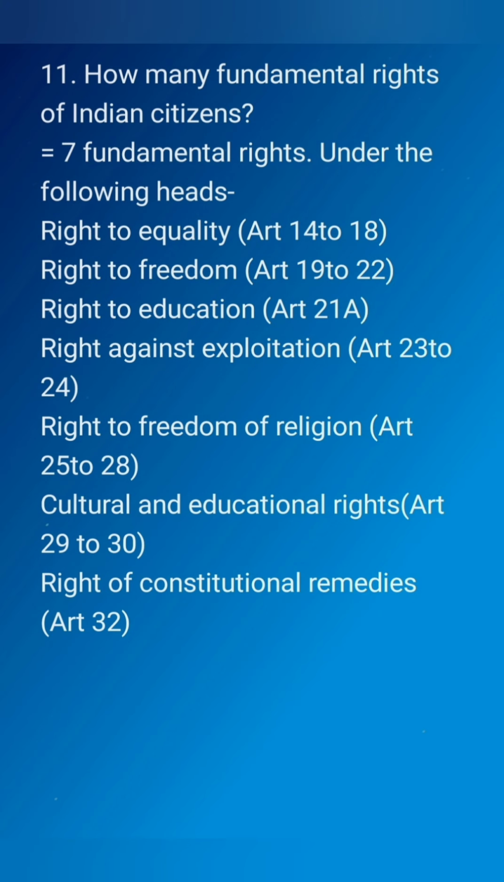How many fundamental rights do Indian citizens have? Seven fundamental rights under the following heads: right to equality, Article 14 to 18; right to freedom, Article 19 to 22; right to education, Article 21A; right against exploitation, Article 23 to 24; right to freedom of religion, Article 25 to 28; cultural and educational rights, Article 29 to 30; right to constitutional remedies, Article 32.